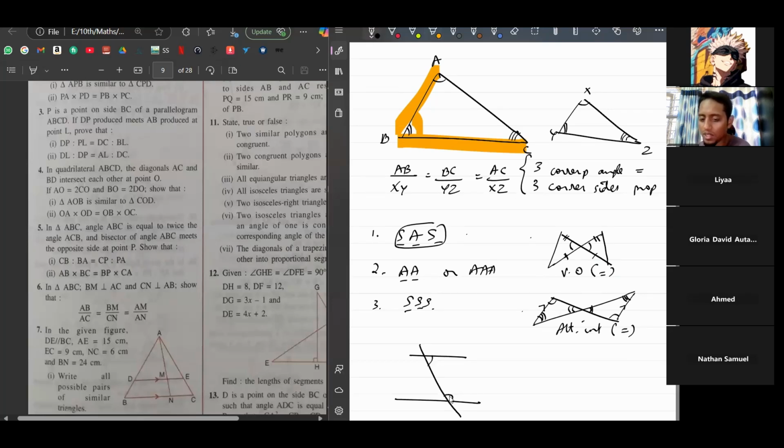Like for example, these two are co-interior angles. They add up to 180. These two are, no sorry, they're alternate interior angles which are equal, and these two are corresponding angles which are also equal. See, all these work only if these two lines are parallel to each other. If the two lines are not parallel and I draw a transversal, we still call them co-interior. These two are still corresponding, and these two are still alternate interior, but they don't follow those properties. They're not equal, they don't add up to 180 or anything. Okay?